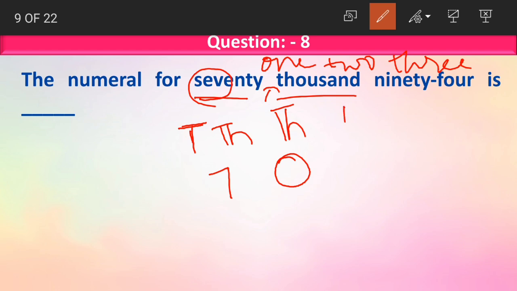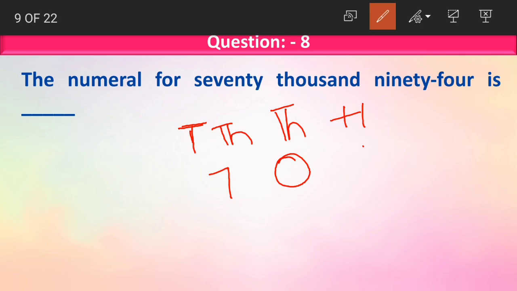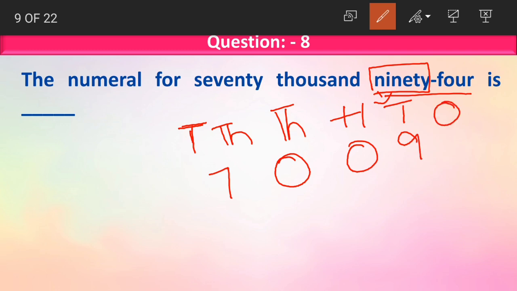Then what comes after thousands? 100. After thousands we have hundreds. Do we have any number here which says 100, 200 or any number? No. So again we'll place 0 in hundreds place. Then we have 94. After hundreds we have the tens place. 90 here is in tens place. What is the face value of 90? The face value of 90 is 9. The last place value is ones place. Which number here is in ones place? 4. So the numeral for 70,094 is